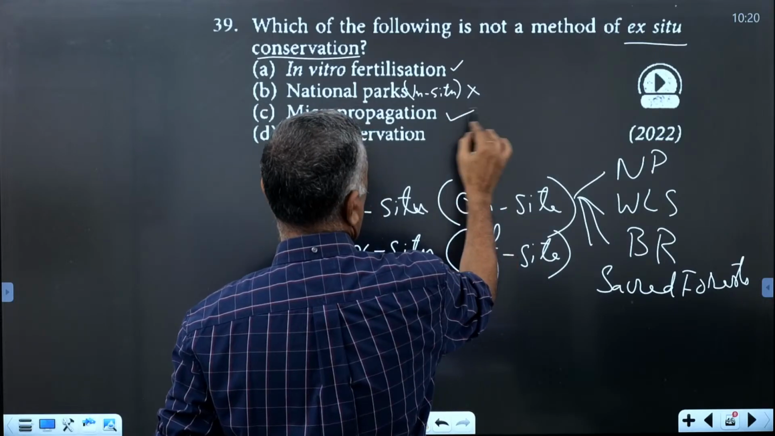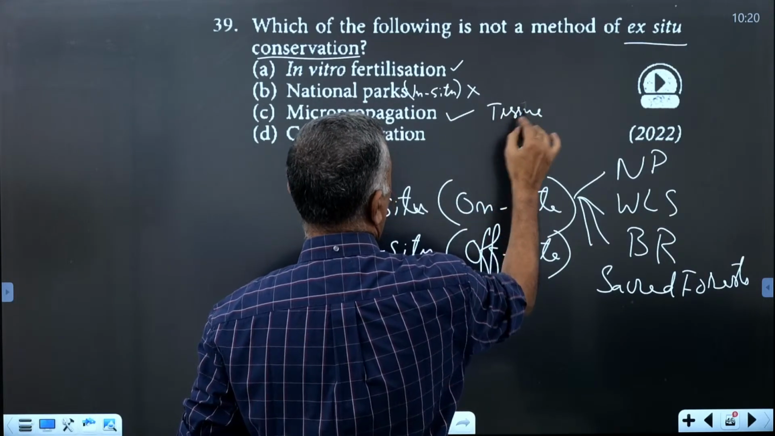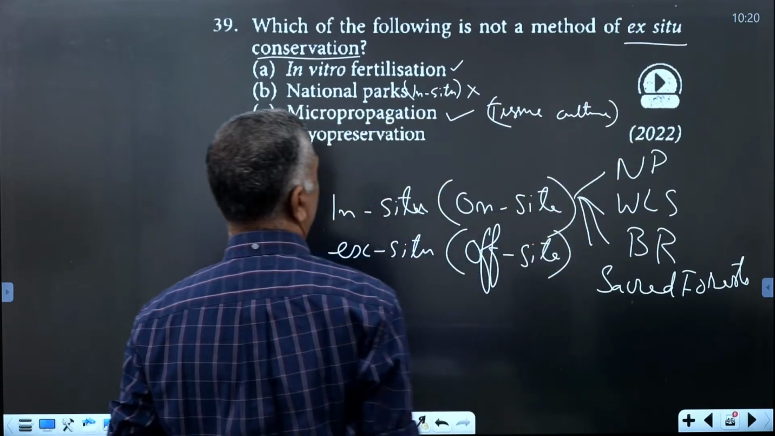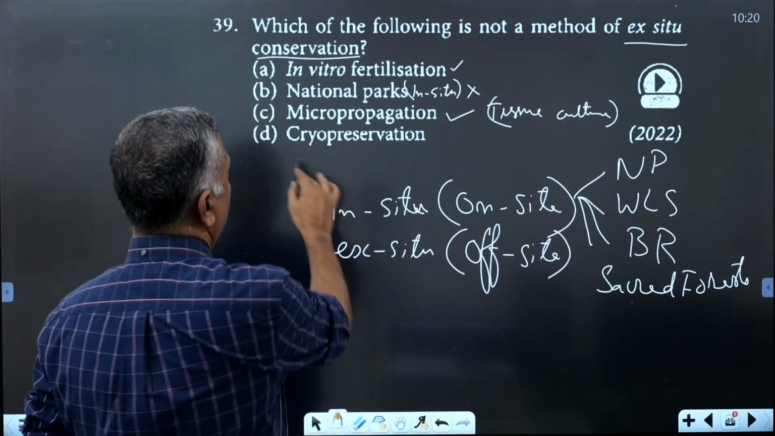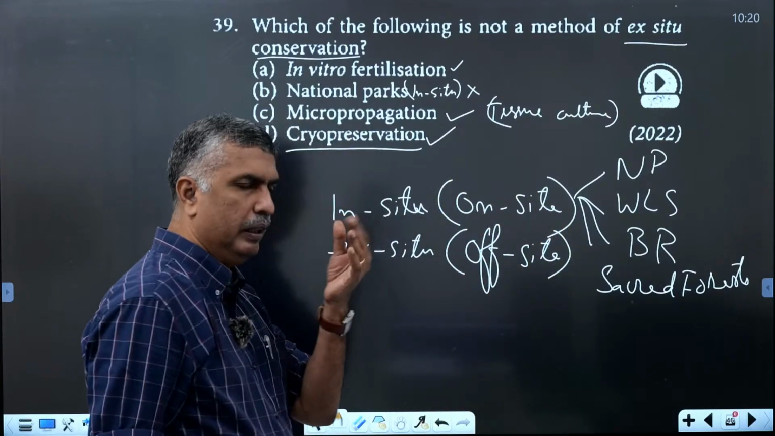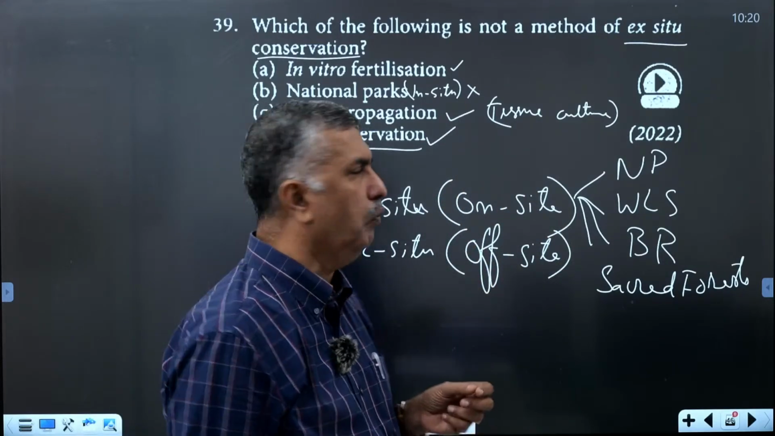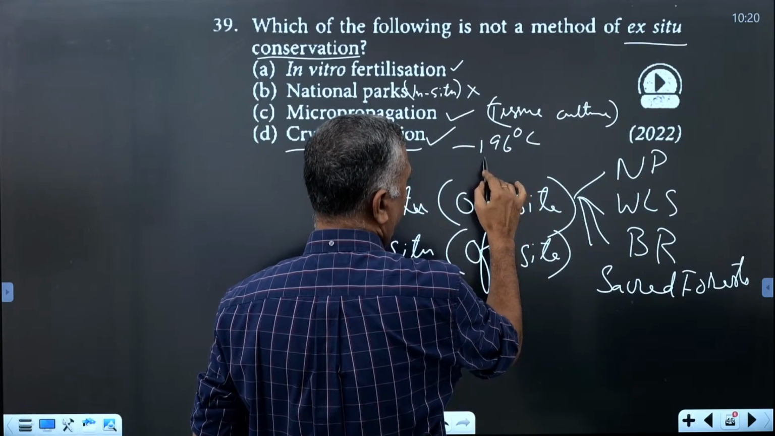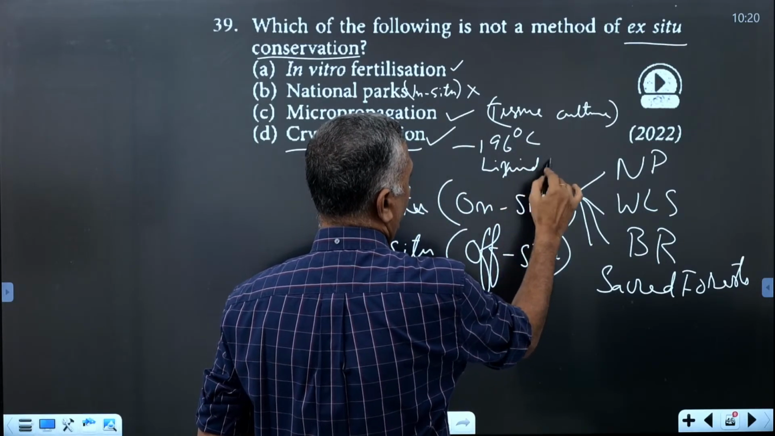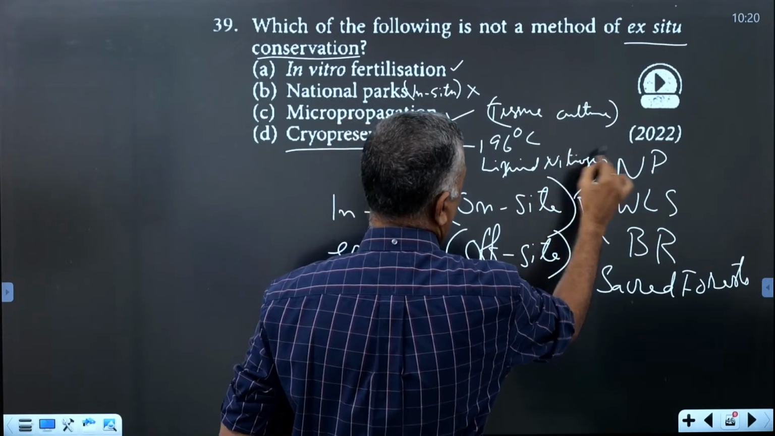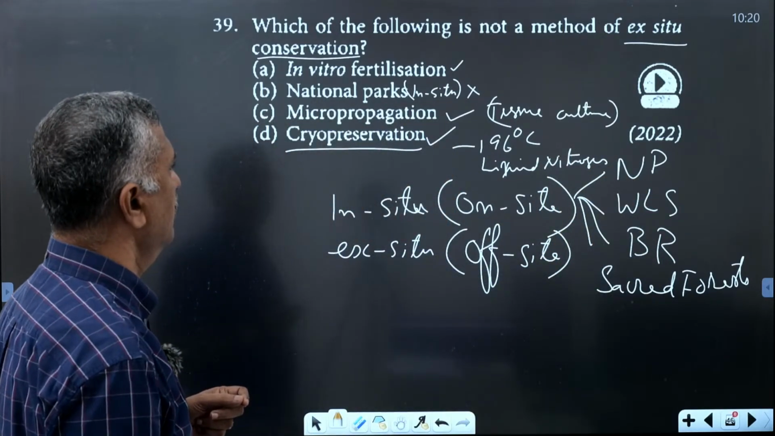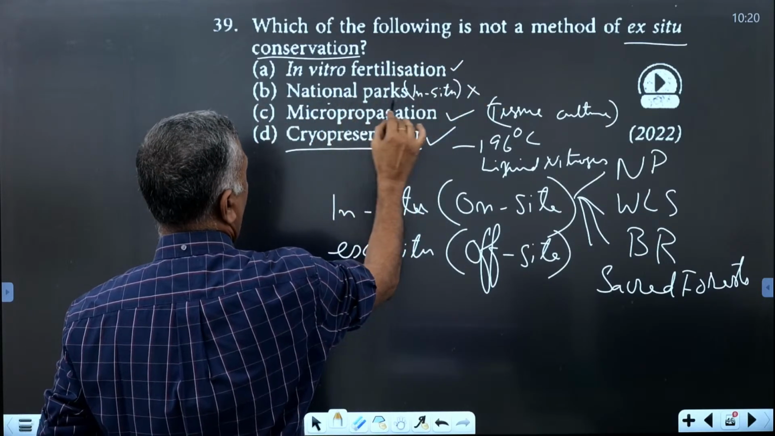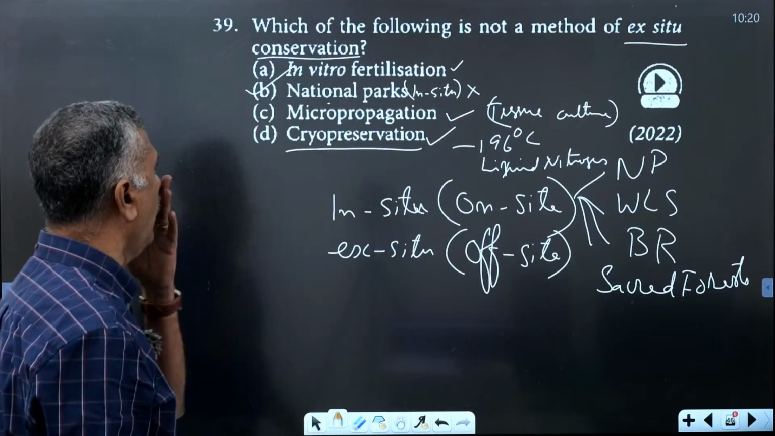Micropropagation is tissue culture of plants, which is ex situ conservation. Cryopreservation is preserving the gametes of organisms at a very low temperature, minus 196 degrees centigrade, in liquid nitrogen. Cryopreservation, micropropagation and in vitro fertilization all belong to ex situ. National park is an in situ conservation.